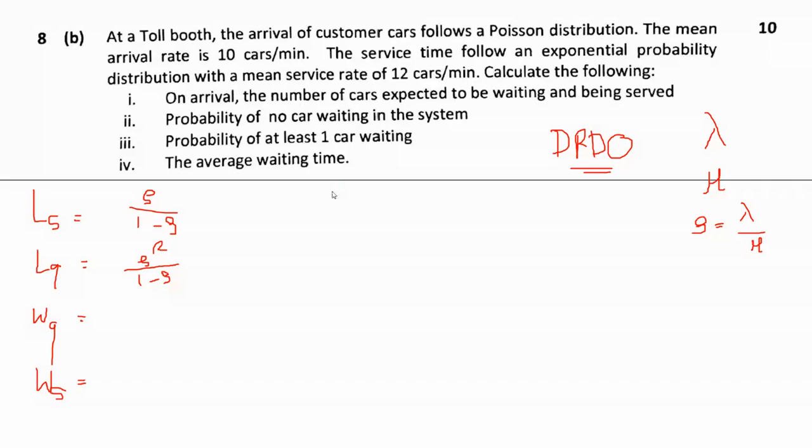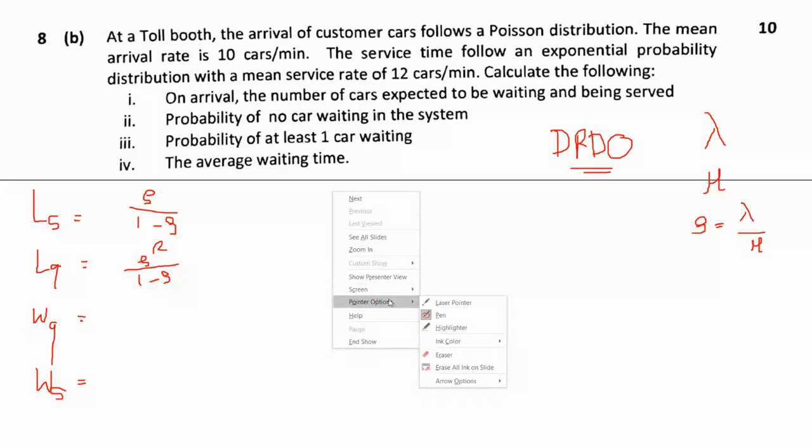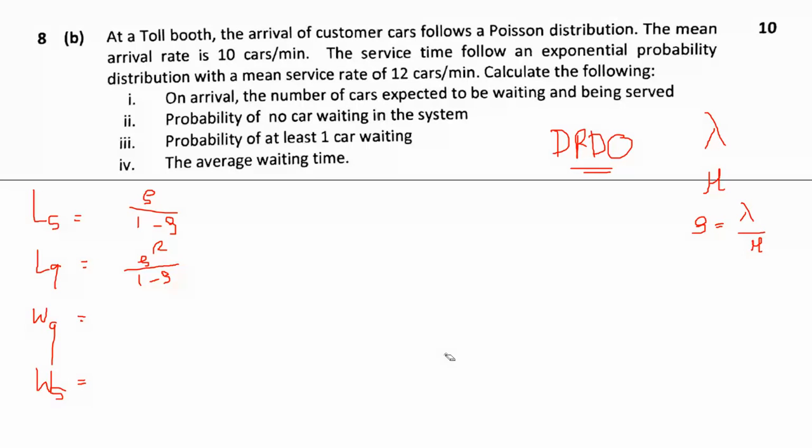So here, Ls, the length of the system, is given by rho upon 1 minus rho, and Lq, the length of the queue, is rho square upon 1 minus rho.